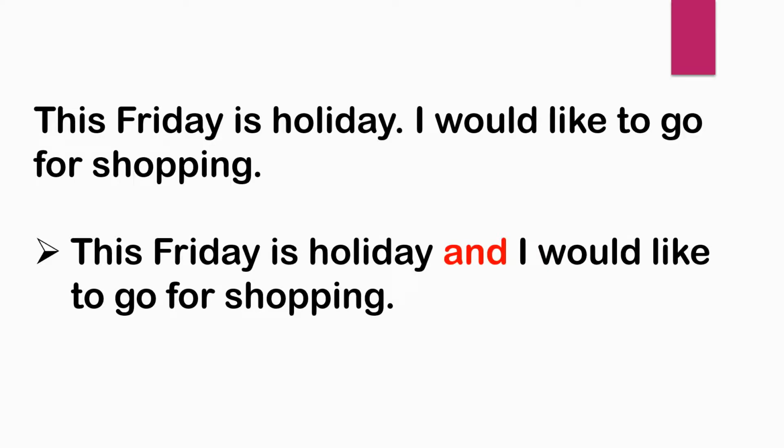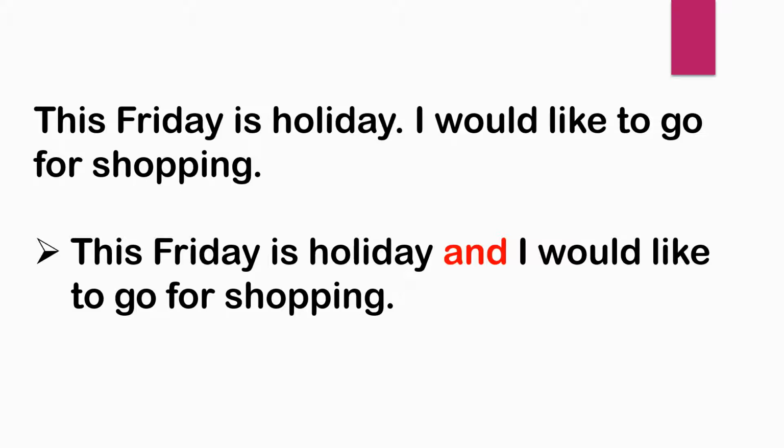Now the next example is this. Friday is a holiday. I would like to go for shopping. Now students, in these two sentences there is no repetition. But we have added some information, that Friday is a holiday and I would like to go for shopping.